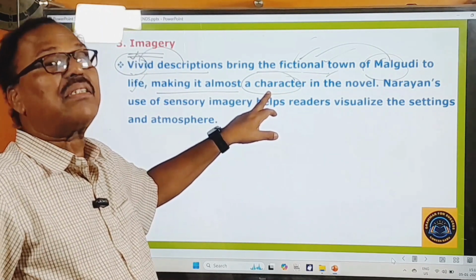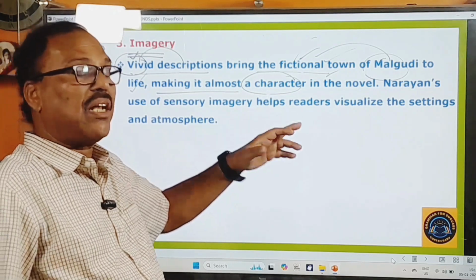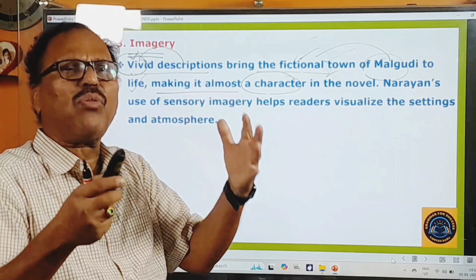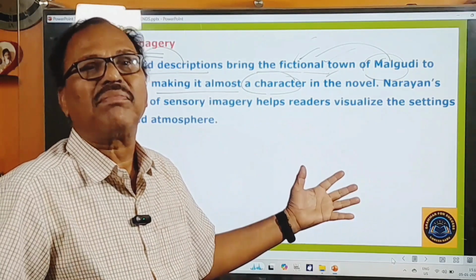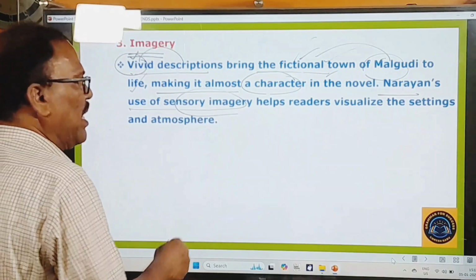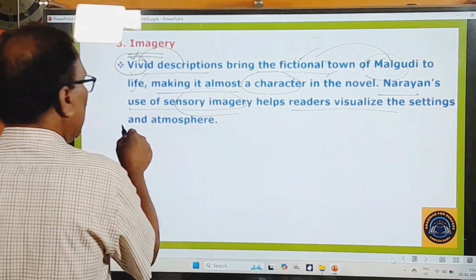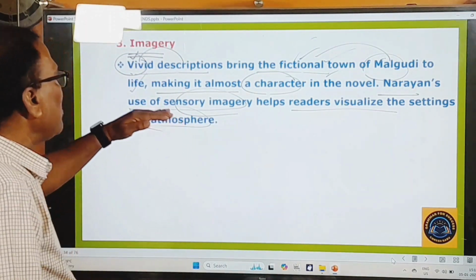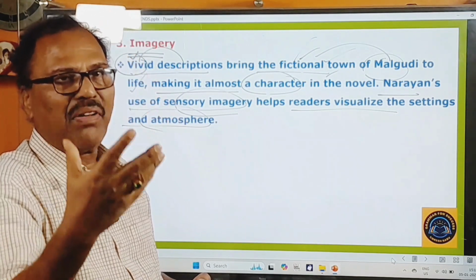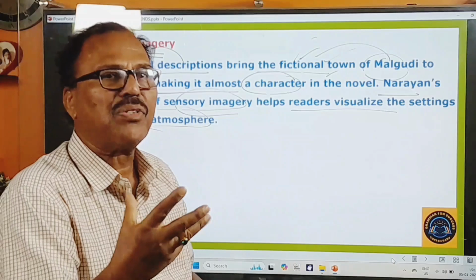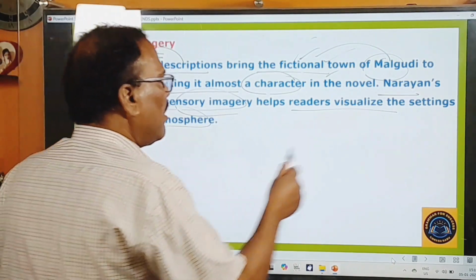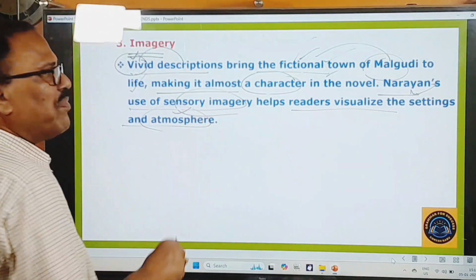He has made Malgudi a character. Though it is an unreal town, though it is an imaginary town, though it is a town which never exists at all. Right. And here Narayan's use of sensory imagery helps readers visualize the settings and atmosphere. So here Narayan's use of sensory imagery, that means R.K. Narayan writes the novel in such a way that the readers would get some kind of mental pictures about the settings and the atmosphere of the novel.